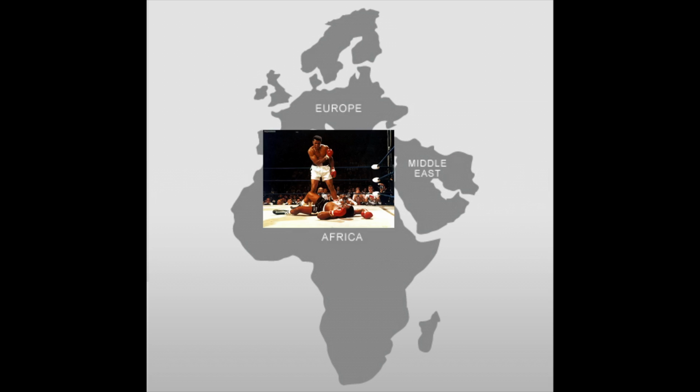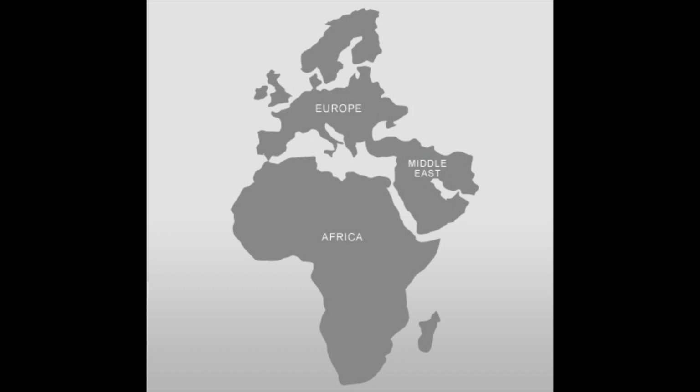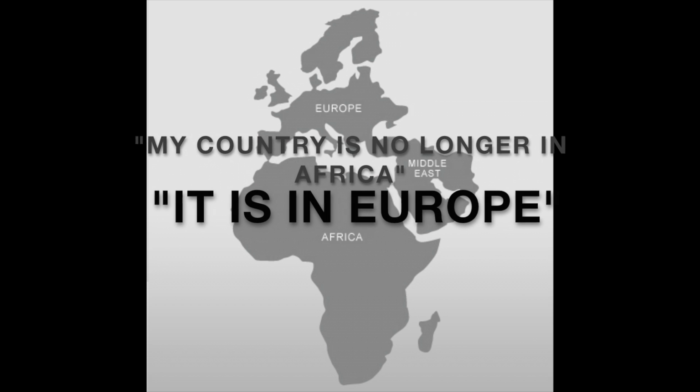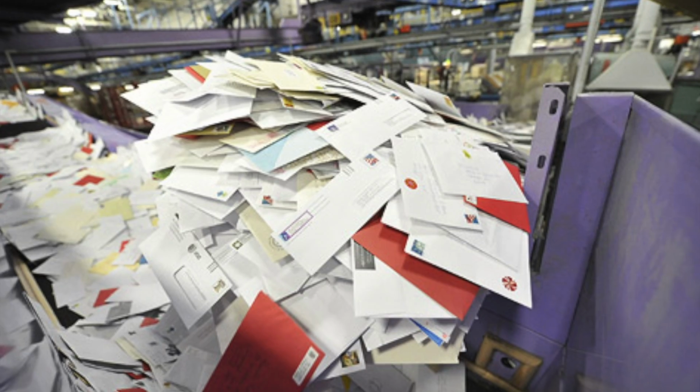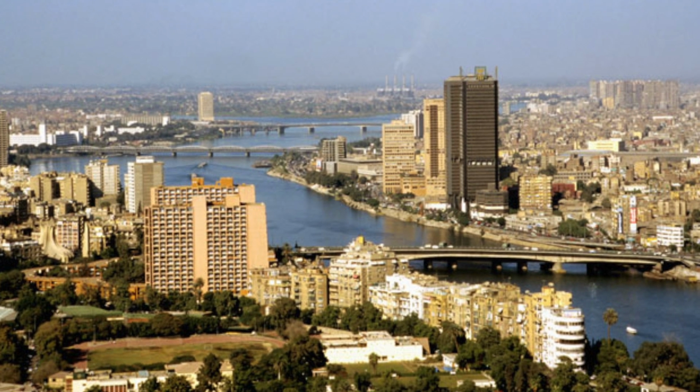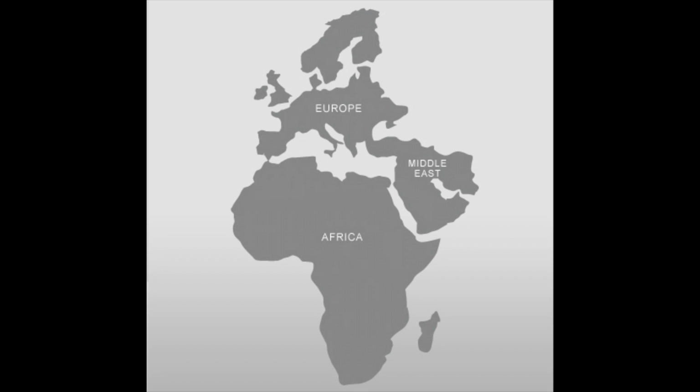Muhammad Ali, not that one, ruled from 1805 to 1849 after Napoleon. He began reforms that created modern Egypt. When his son Ismail took over in 1863, he declared, "My country is no longer in Africa, it is in Europe." By 1870, Egypt had a new network of irrigation, 800 miles of railroads, a modern postal service, and a new capital city of Cairo. All of this modernization was great for Egypt, except it put it in debt, causing Egypt's partial occupation by Great Britain.